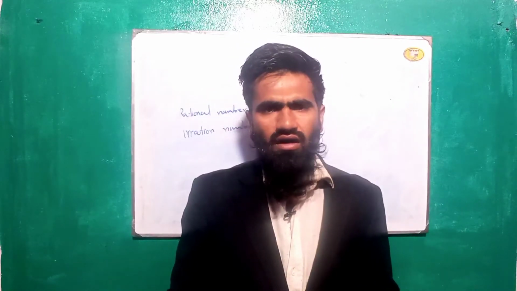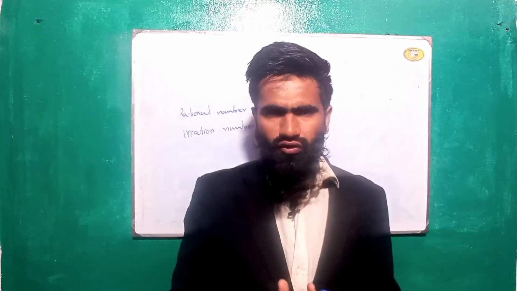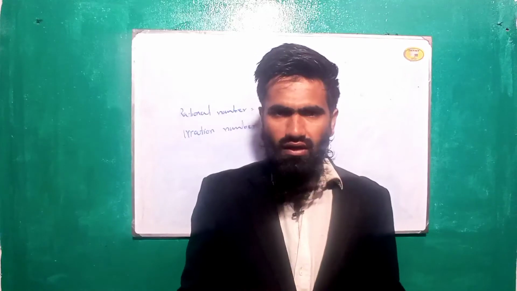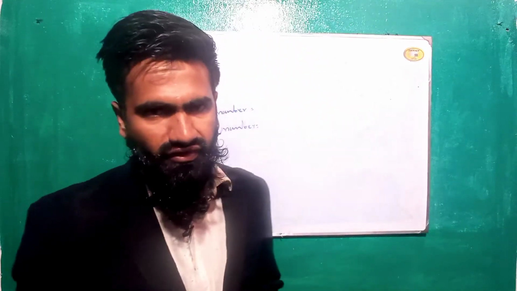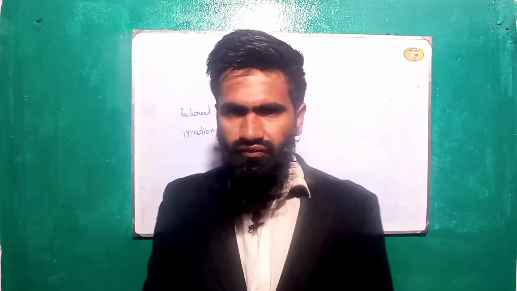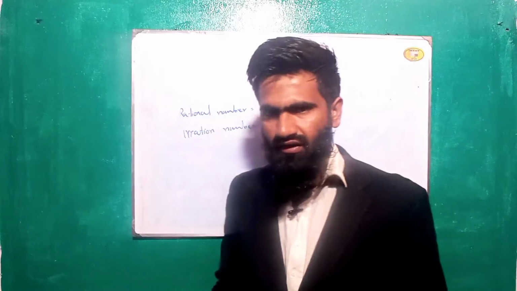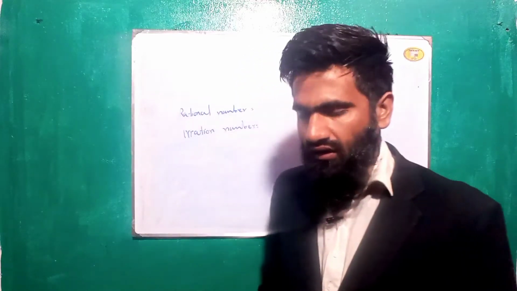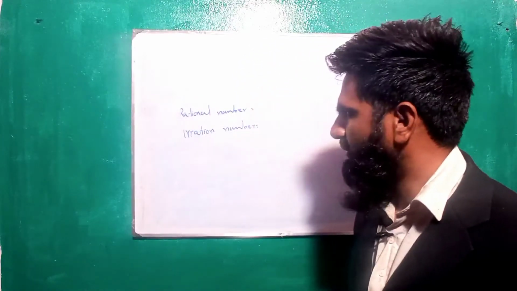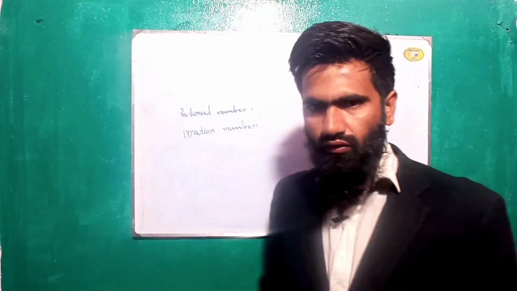But this is not a convenient, not a good convergent definition. The actual perfect definition of rational and irrational numbers is in terms of decimal representation. A number whose decimal representation is terminating or repeating is called rational.